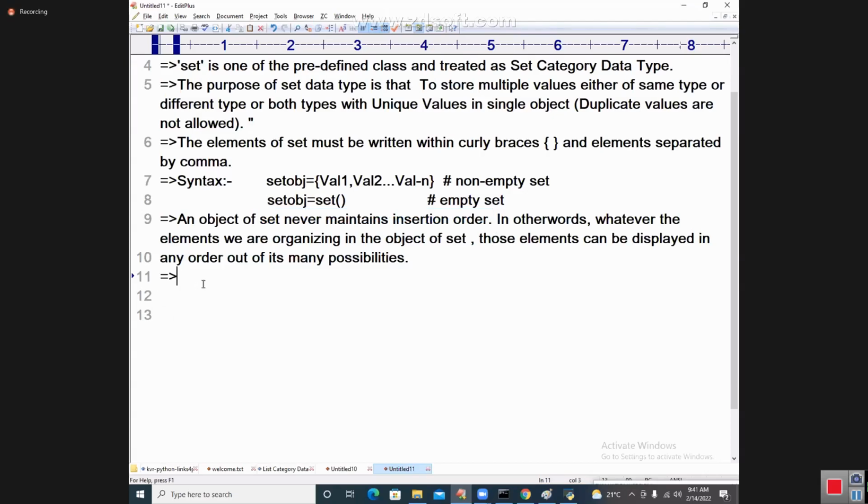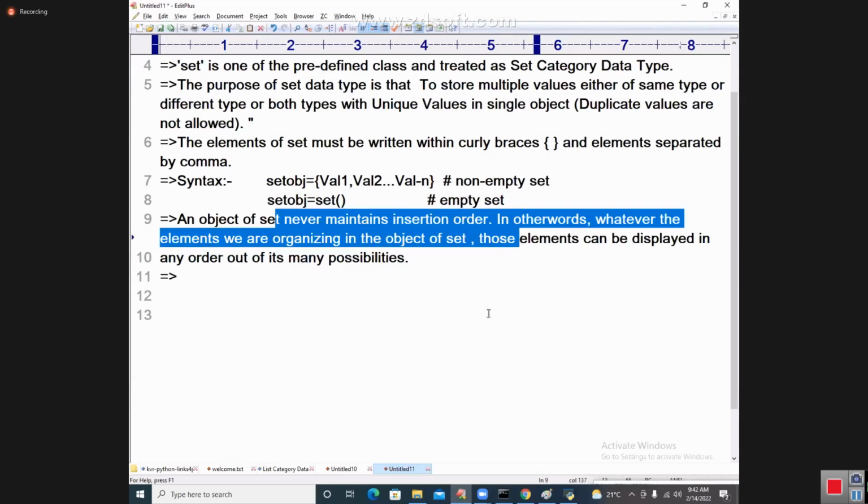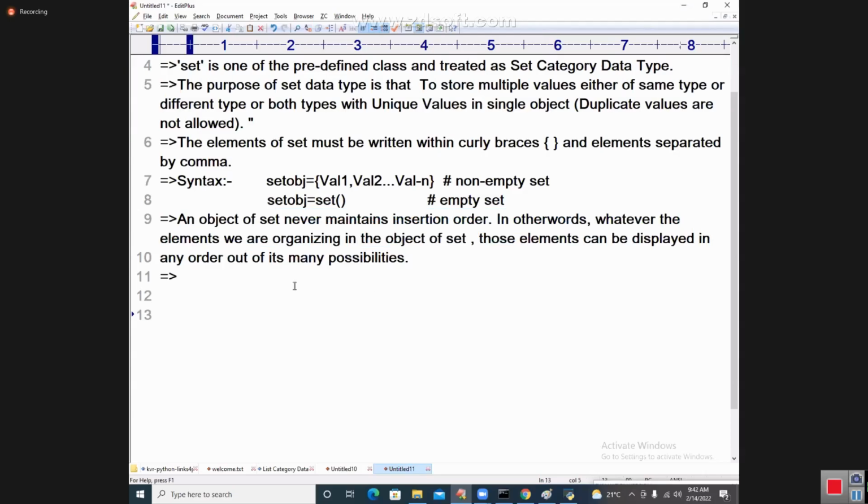Definitely, it cannot have a specific index. Once it is not maintaining the insertion order, you can't say that an element is present at a particular index. We can't expect what the index of it is. So index we cannot maintain.